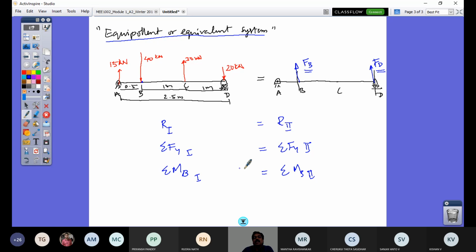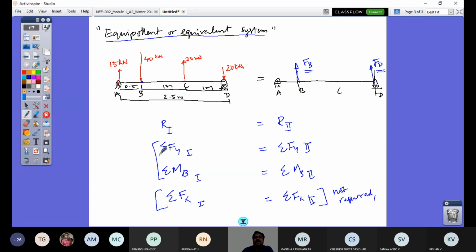Here it's a parallel force system. If instead a general force system is given, I can also have an additional equation: sigma Fx of system 1 equals sigma Fx of system 2. But this equation is not required in this case, as the system given is a parallel force system.